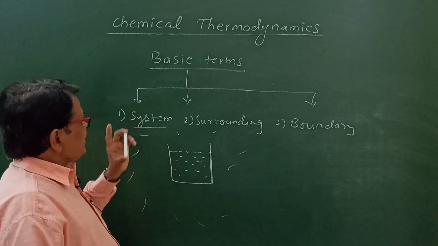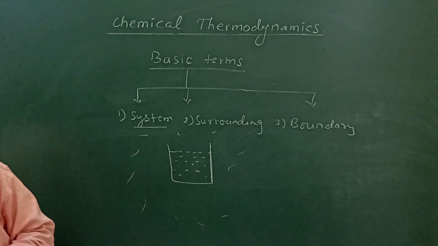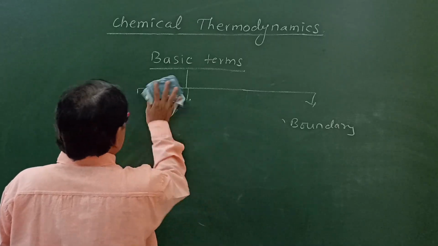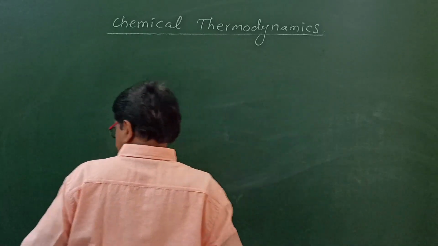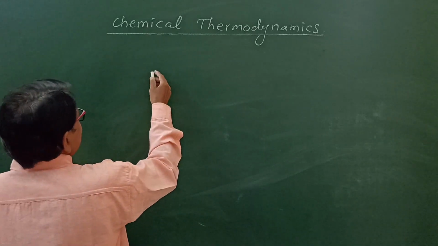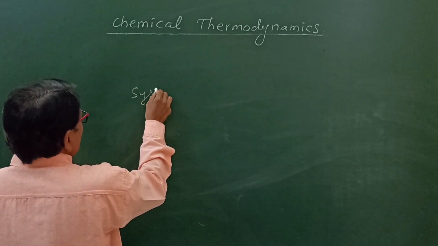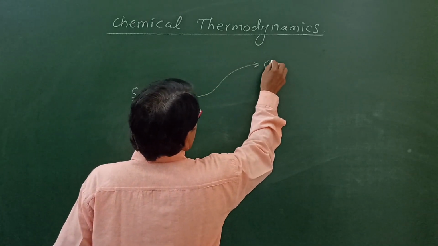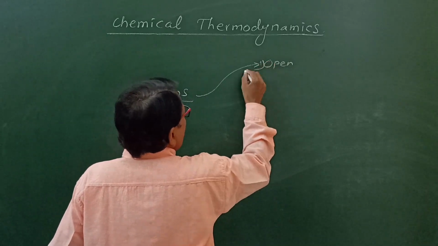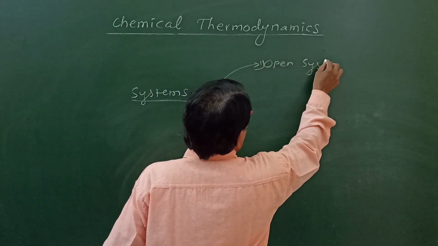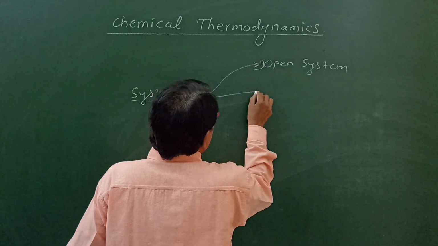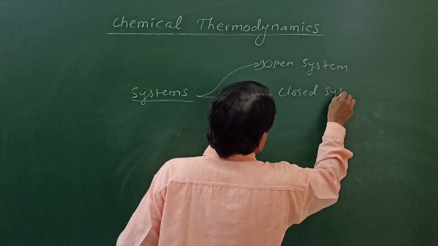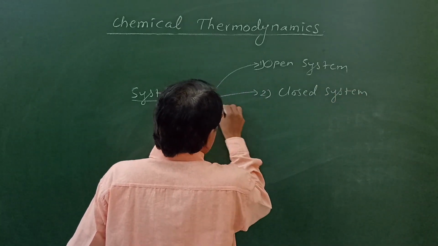Then we want to see the types of systems. Total there are three types of systems. One is open system, second is closed system, and third is isolated system.